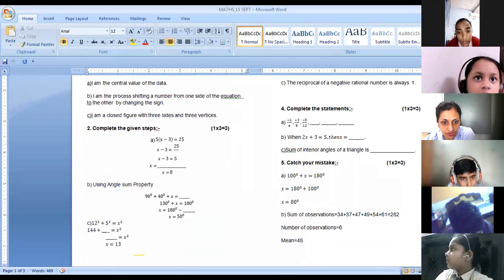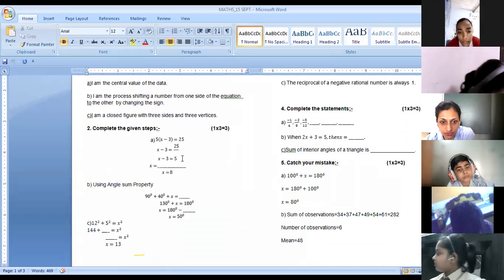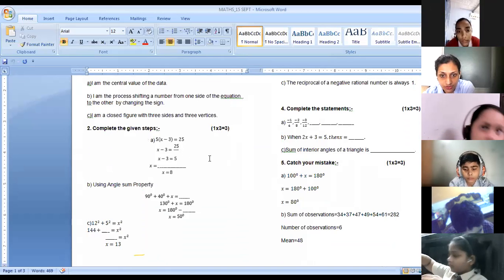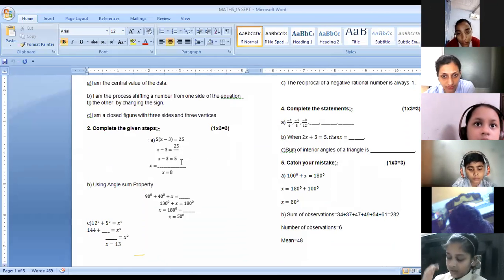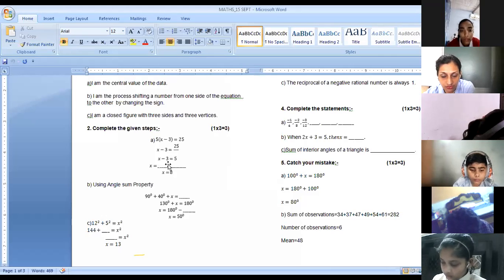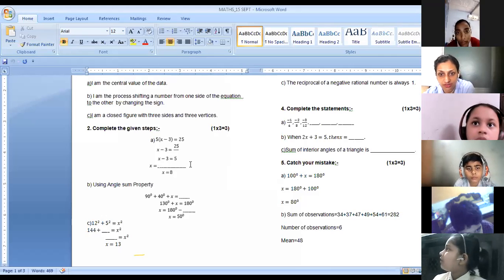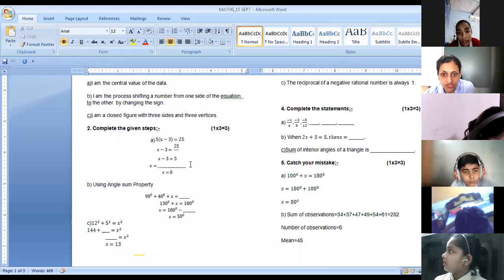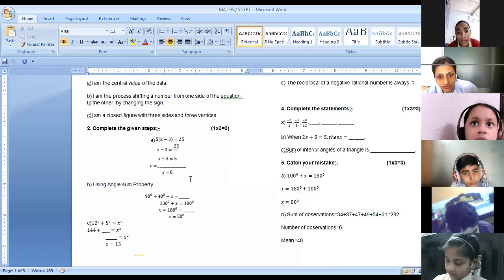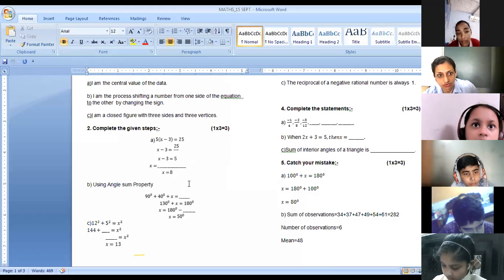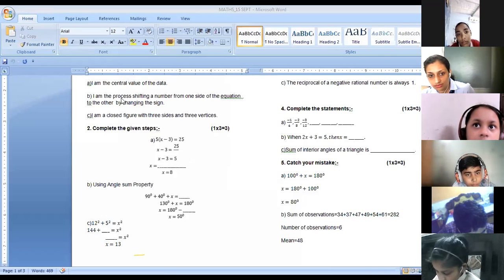Complete the given steps. So in the first blank, what will be coming? 25 upon 25 by 5. That's right, Jayavardhan. In the second blank, what will be coming? First blank, 25 by 5 and 5 plus 3. That's the right answer. Yes, Swastik, Athar, you're right. So in the first blank, you will be writing 25 by 5, and in the second blank, you will be writing 5 plus 3. Okay.